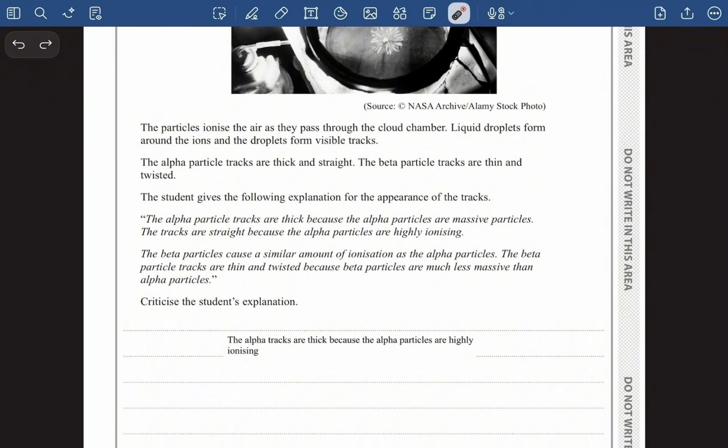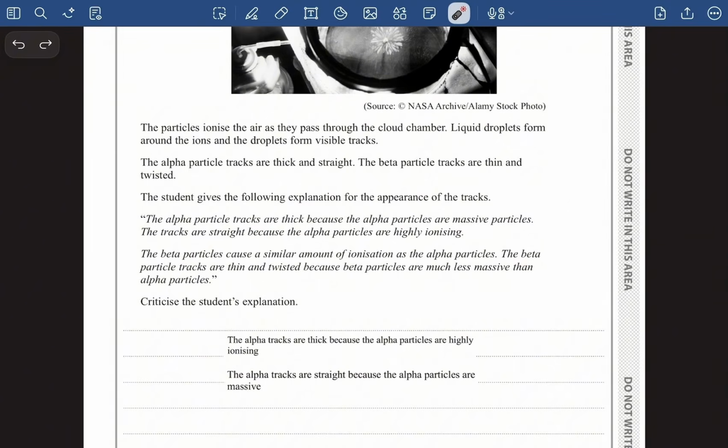And here it says the tracks are straight because the alpha particles are highly ionizing. No, this is wrong. The tracks are straight because the alpha particles are massive. The massive particles deflect less. That's why they are straight. The beta particles cause a similar amount of ionization as the alpha particles. No, the beta particles are less ionizing than alpha particles. So the amount of ionization by the beta particles will be less than the alpha particle.